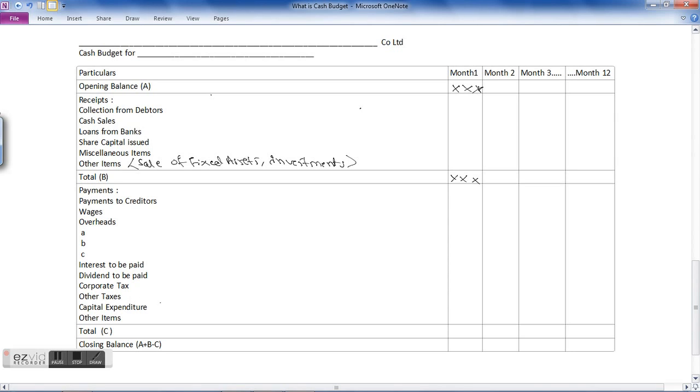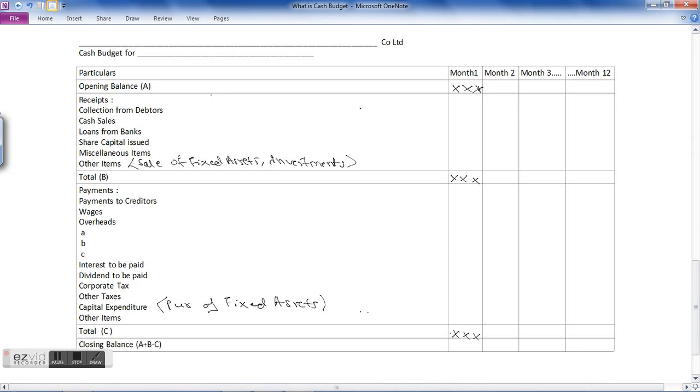Then capital expenditure may be your purchase of fixed assets, or major renovation and all these things. So you need to plan in which month the capital expenditure would be incurred and how much capital expenditure would be incurred in that particular month, and accordingly that needs to be included in that particular month. Then if there are some other items other than this, that will come here. Then total C is your total of payments.